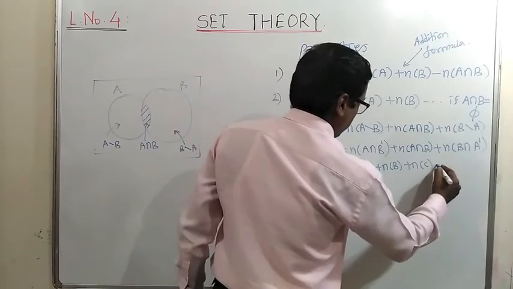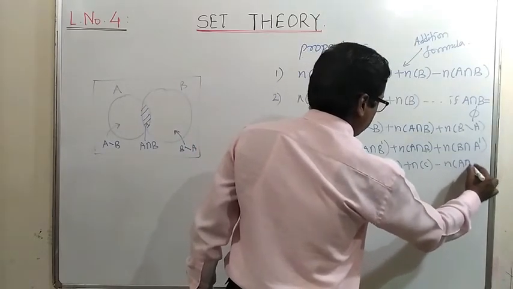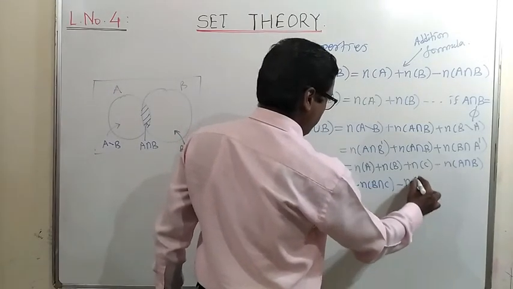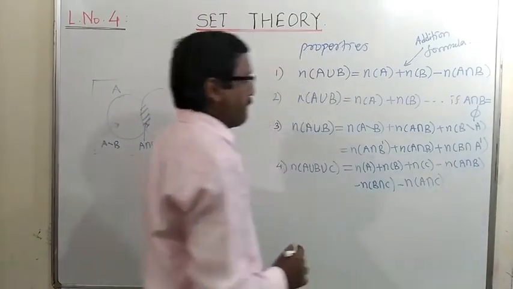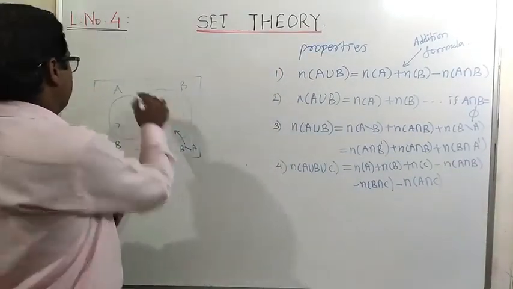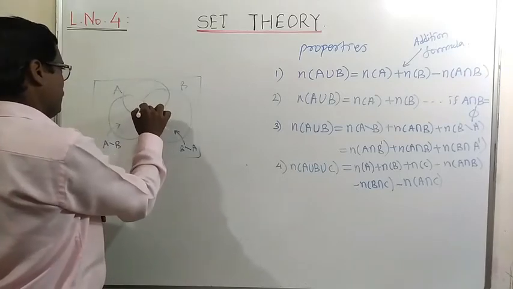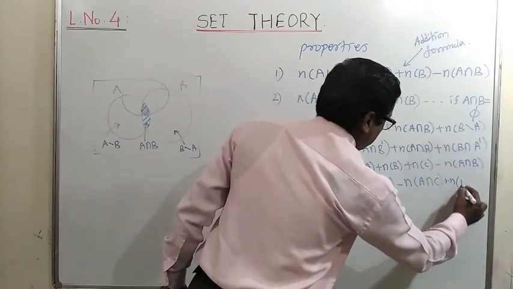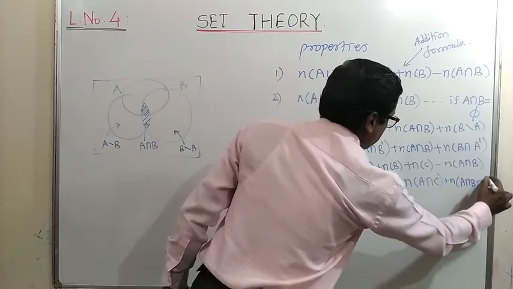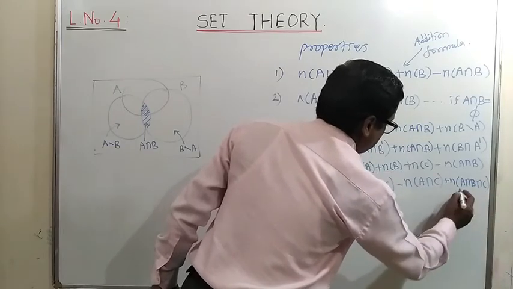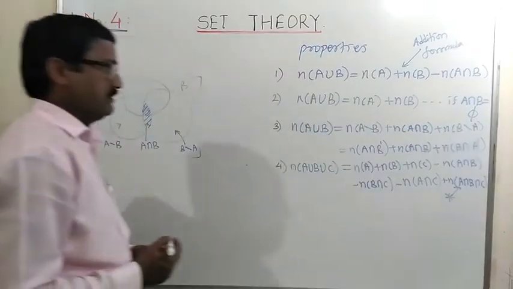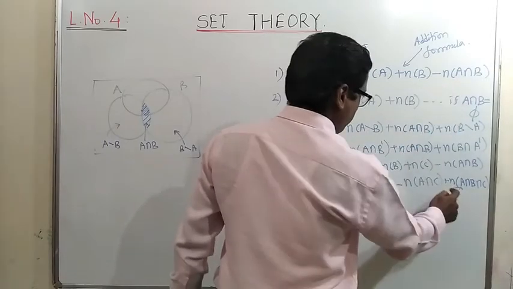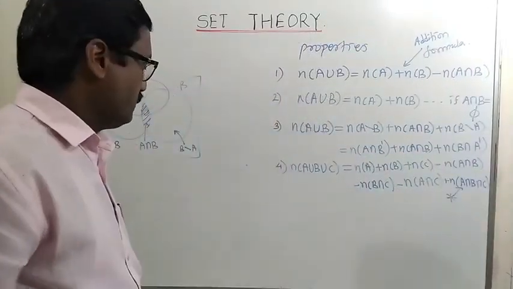Now here we have three sets, so take the intersection pairwise and subtract. Minus n of A intersection B, minus n of B intersection C, minus n of A intersection C. Okay, and we are taking this part, so add it once here. So plus number of elements in A intersection B intersection C, that is important. Here is subtraction of intersection pairwise, but the addition of intersection of all three sets.